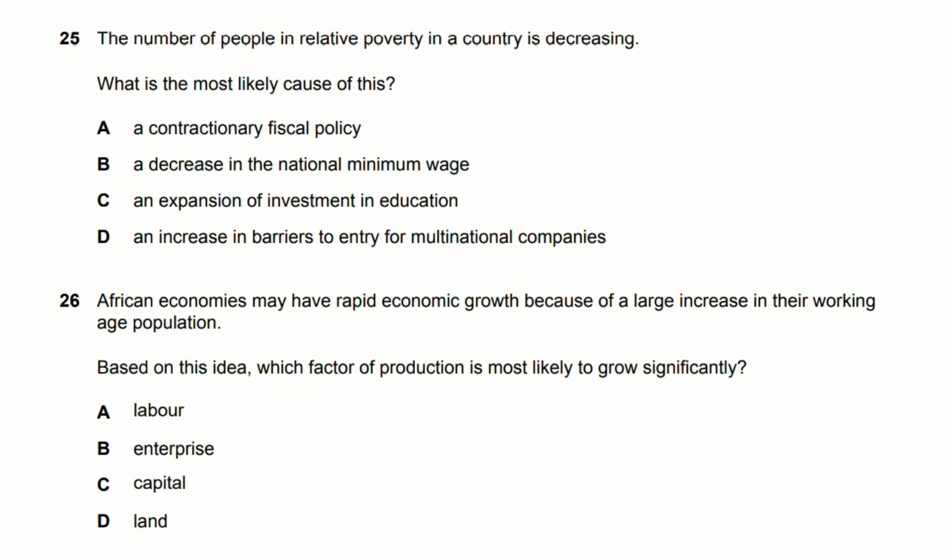25, the number of people in relative poverty in a country is decreasing. What is the most likely cause of this? Answer will be C, an expansion of investments in education. 26, African economies may have rapid economic growth because of a large increase in their working age population. Based on this idea, which factor of production is most likely to grow significantly? That will be A, labor.